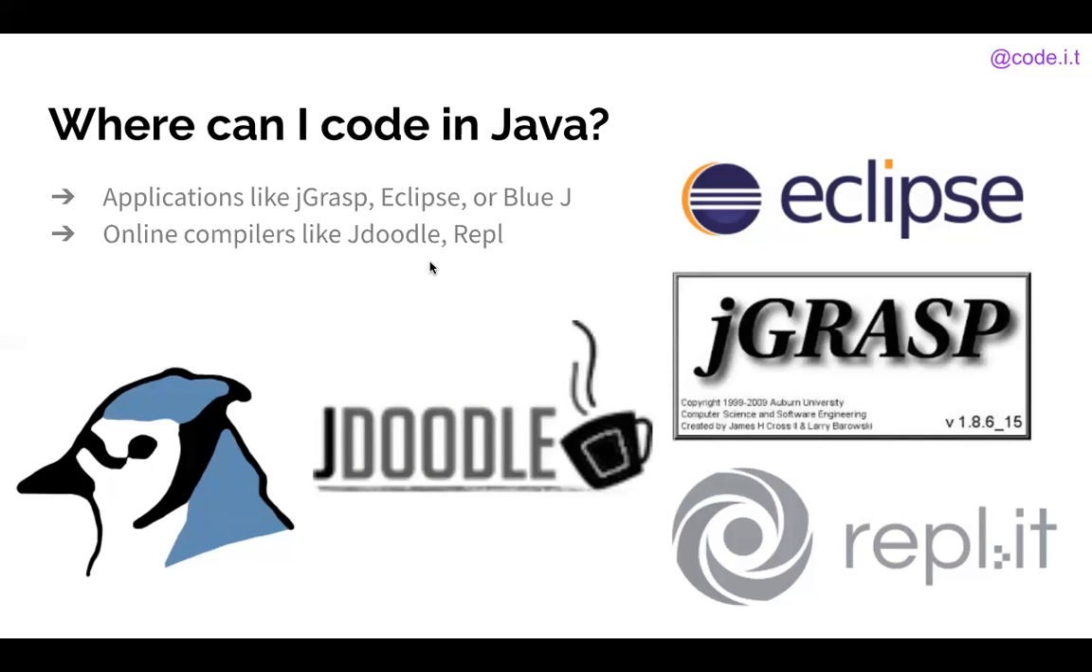You can also do online compilers that will run and test your code. There are lots of these, but some of my favorites are JDoodle and repl.it. Again, you can just Google either of these and they will pop up for you. And of course, there are many, many more. I did not cover all the places you can code Java here.